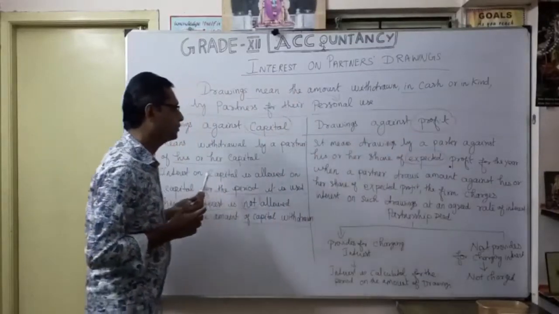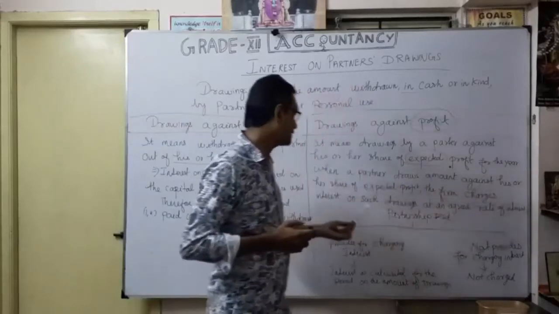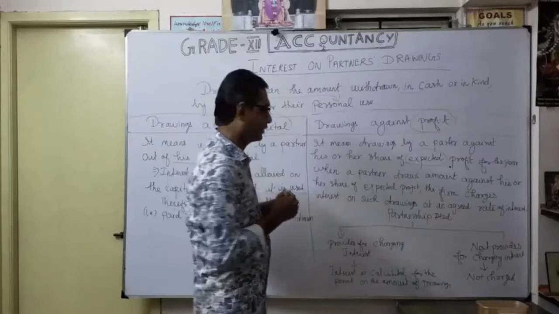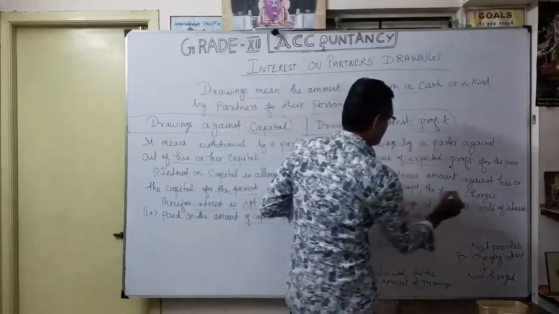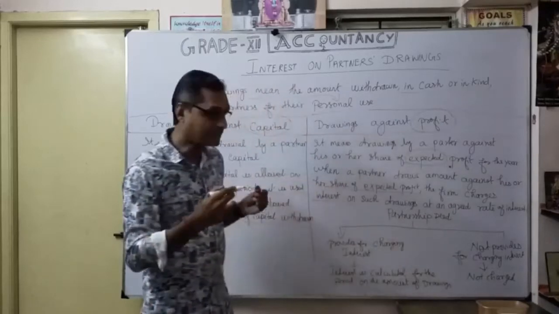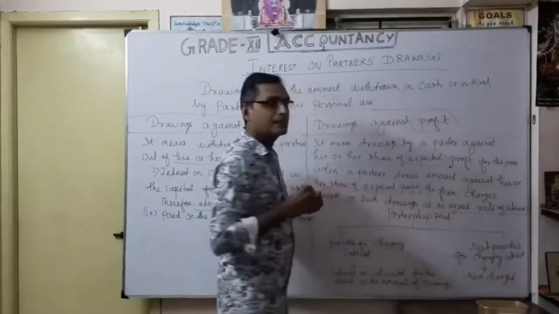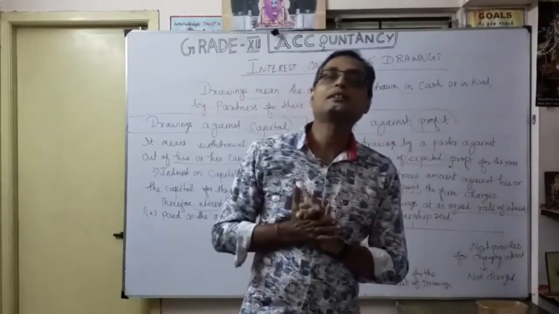Understood now? When a partner draws an amount against his or her share of expected profit, naturally the firm charges interest on such drawings at an agreed rate. That is very important. Here it is the income of the firm.